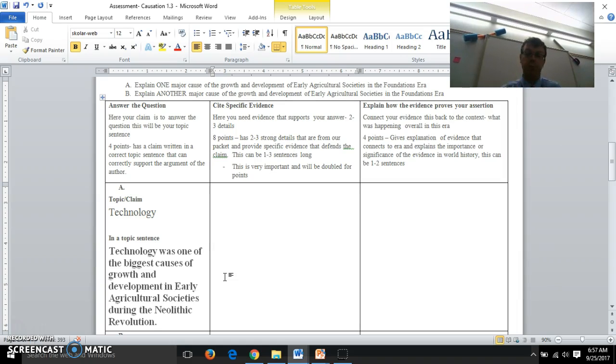For this one, if you just put technology was a major cause of growth and development in the early agricultural societies, period, you're going to get about a 3 out of 4. It'll work. It's your 2005 Toyota Camry of topic sentences. It'll get you where you go, but it's not that exciting. In future papers, that'll probably get you a 2.5 out of 4. So we'll have to make changes, but not on this paper yet.